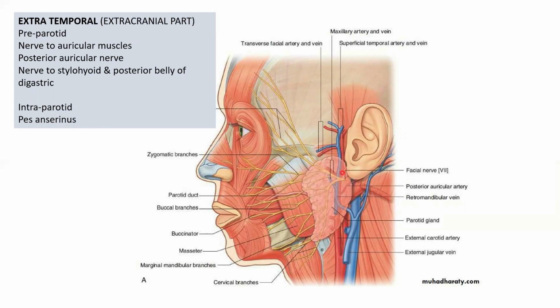Once it enters the parotid gland, it's going to terminate into two trunks, temporofacial and cervicofacial trunk. Okay, so the temporofacial is the one which is going to divide into temporal and zygomatic branch. Okay, the cervicofacial will divide into buccal, marginal mandibular, and the cervical branch. Okay, so this pattern of branching of facial nerve within the parotid gland is described as pes anserinus branching.